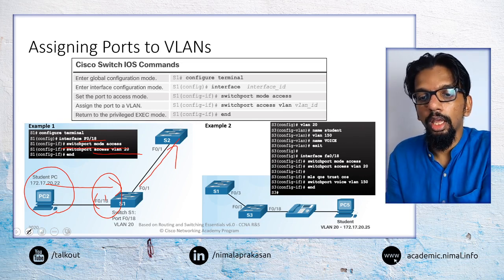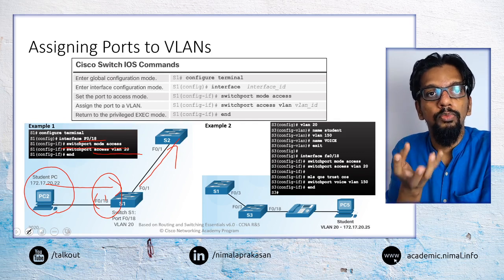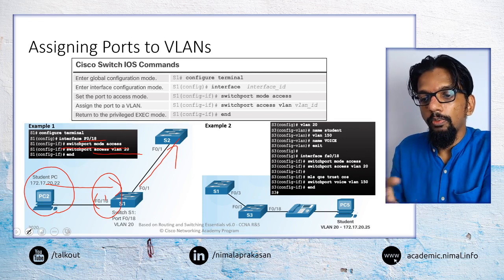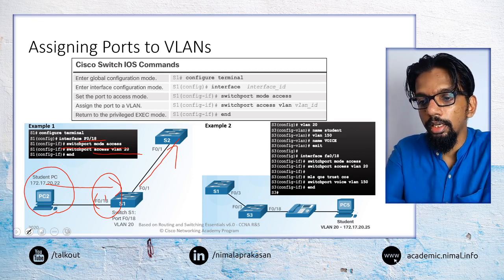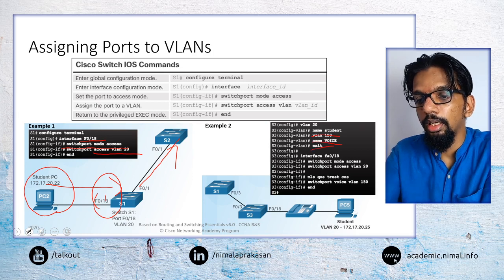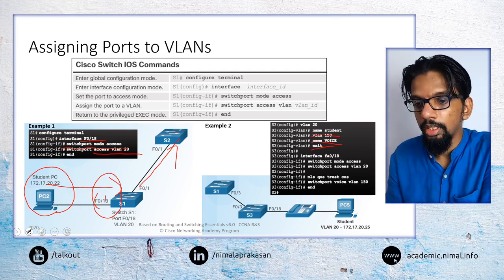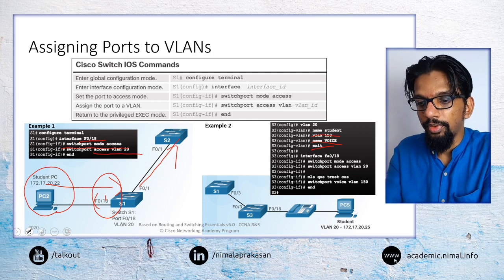Another option we may have is, if you also want to configure a voice VLAN, for voice VLAN we would again create another VLAN, say voice VLAN 150, and then we can go into the interface.